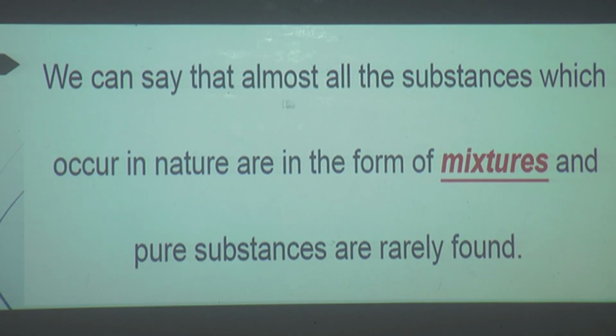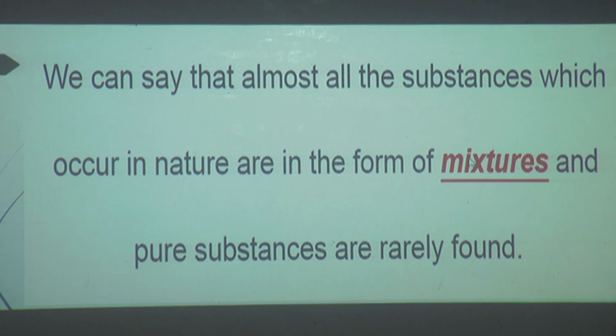We can say that almost all the substances which occur in nature are in the form of mixtures, and pure substances are rarely found. Whatever substances are found in nature are in the form of mixtures.